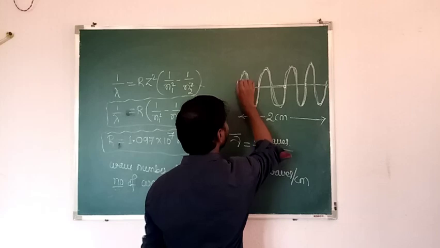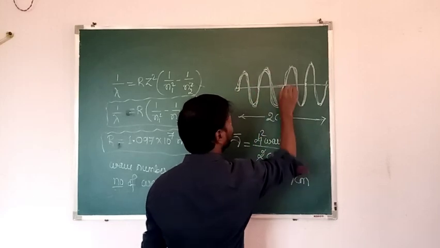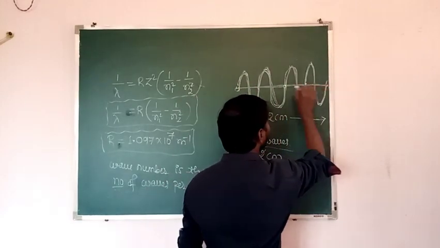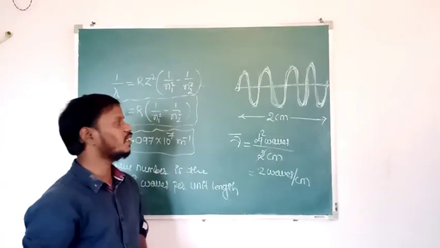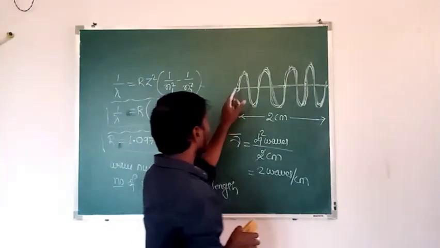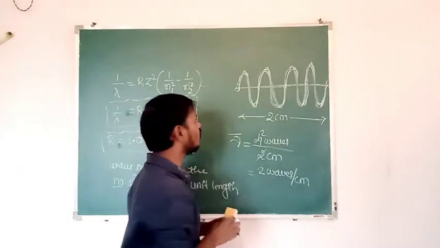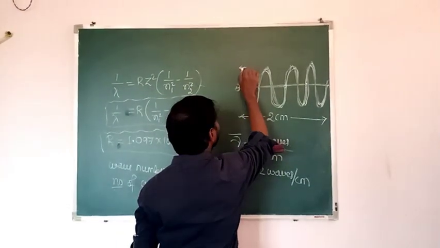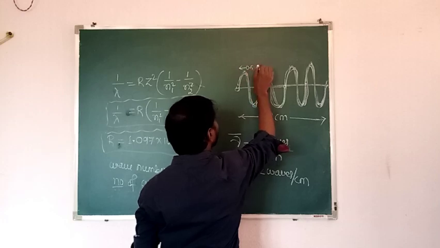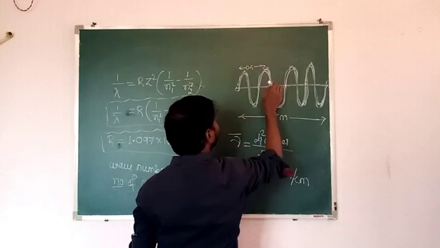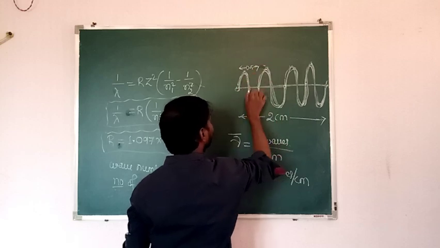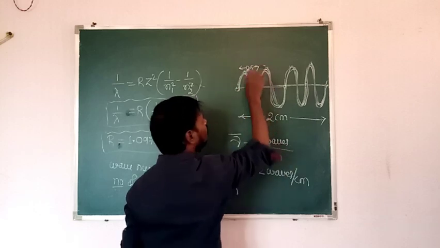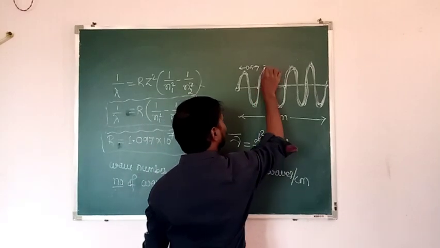There are how many waves? 1, 2. Again, remaining in 1 centimeter, how many waves? 2 waves. And also we can find this one by lambda. What is the wavelength? Wavelength is 0.5. So the distance between one full crest and one full trough is called wavelength. And also it is 0.5.